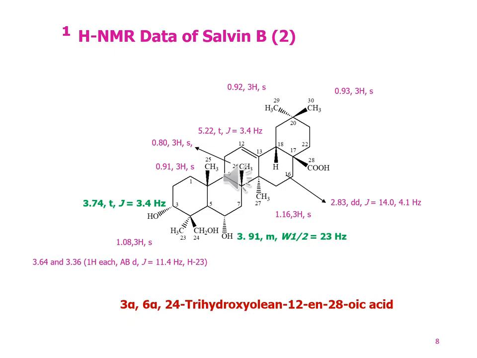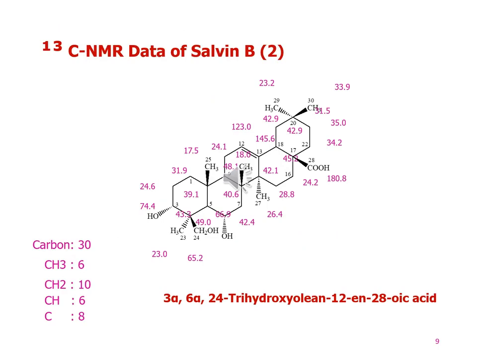The proton at 18 shows 2.83, doublet of doublets, and J values 14.01 and 4.1. The C-13 NMR spectral data of Salvin B shows 30 carbon signals comprising 6 methyl, 10 methylene, 6 methine, and 8 quaternary carbons. Contrary to Salvin A, it shows 2 oxymethine carbons at delta 74.4 and 66.9, and an oxymethylene carbon at 65.2.